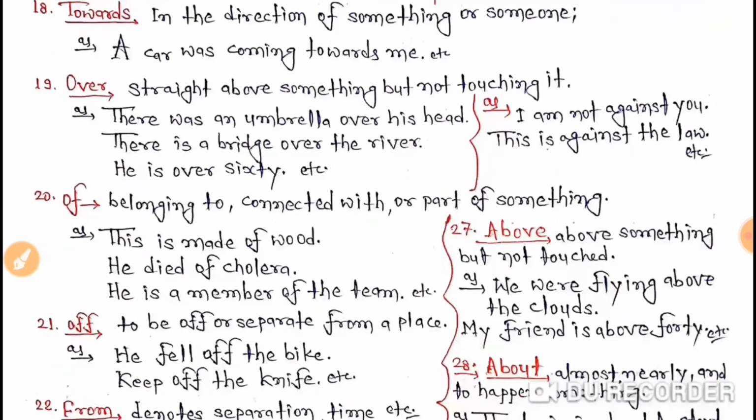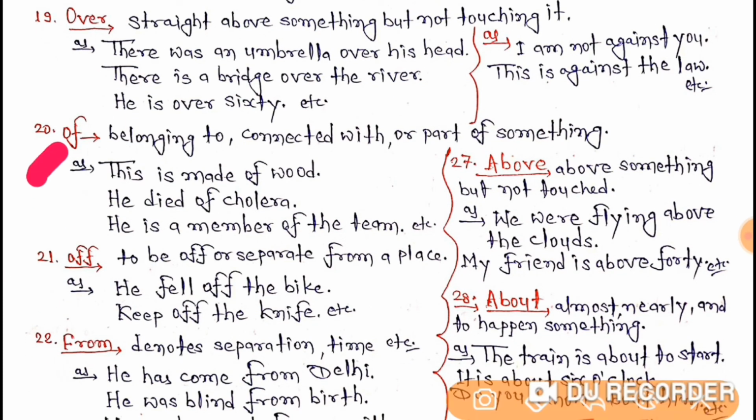Now the 20th one. So the 20th one is of. This means belonging to, connected with, or part of something. As this is made of wood. He died of cholera. He is a member of the team. So students, I hope you have got the 20th one, of.